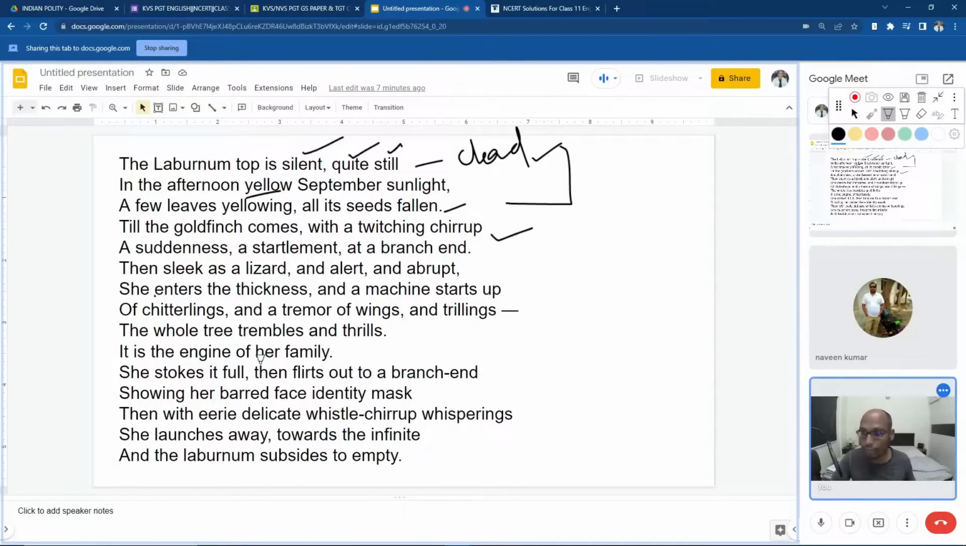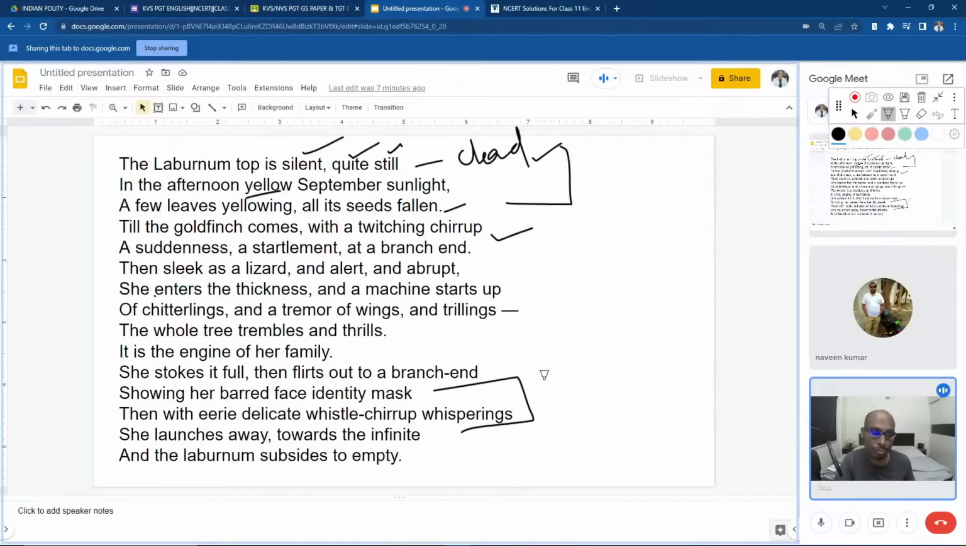She stokes it full, then flits out to a branch end. So she feeds the baby birds, and then she again goes back to the branch end, showing her barred face identity mask. Then with her delicate whistle chirrup whisperings, she launches away. She looks once again back towards the laburnum tree, and then she launches herself into the sky towards the infinite, and the laburnum subsides to empty.